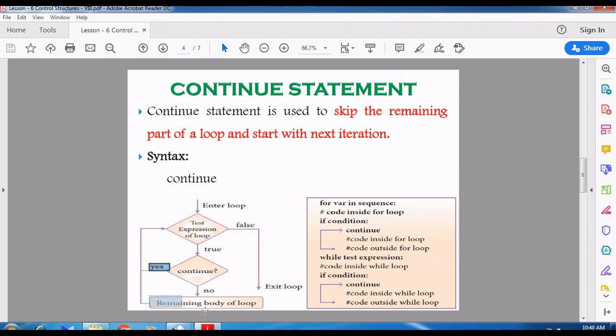So the remaining body of the loop is skipped and it starts going for the next iteration, if there is a continue statement. But if there is no continue statement, then the remaining body of the loop is executed.